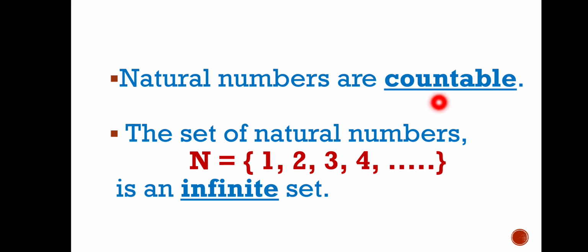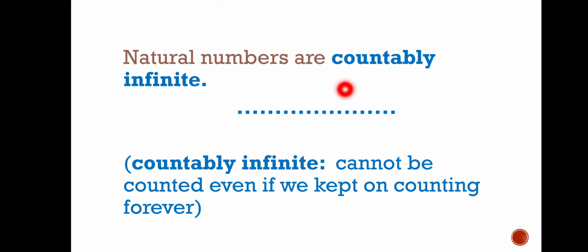See, natural numbers are countable and infinite. So, they are called countably infinite. Natural numbers are countably infinite. What do you mean by countably infinite? It cannot be counted to the end even if we kept on counting forever. You can keep on counting, but you cannot end with any number.